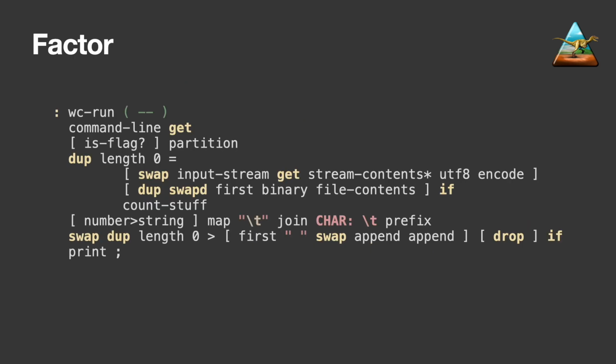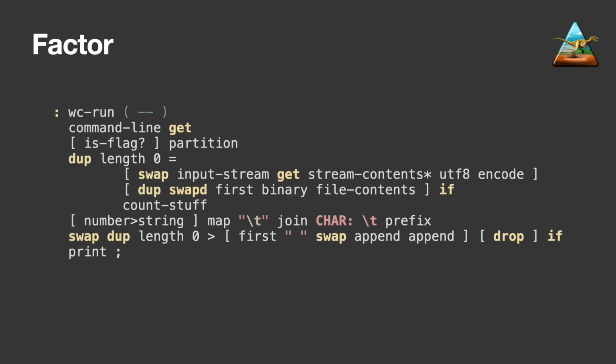Partition is a built-in algorithm which takes a predicate and puts 2 sequences on the stack as a result. One sequence is the elements where the predicate is true and the other false. This made the command line argument handling feel extremely elegant to me. Getting bytes wasn't very hard, but it did take some time to figure out. That was just my fault though. I got confused between encoding and decoding. I never seemed to be able to get that right.